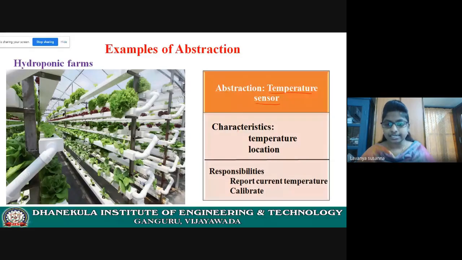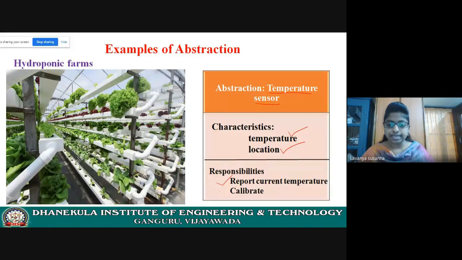Let us see the characteristics. Temperature and location are the data. It will show the temperature and it will show the location, right? So the data is temperature and location. Next, let us identify the responsibilities of the temperature sensor. It must report the current temperature. This is the method, or responsibility, of the temperature sensor.